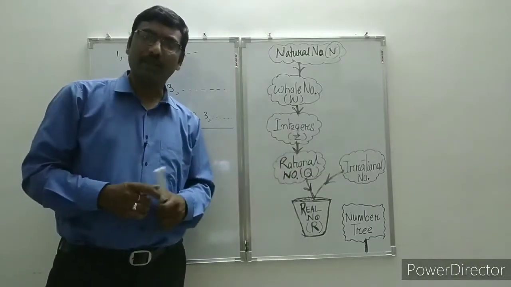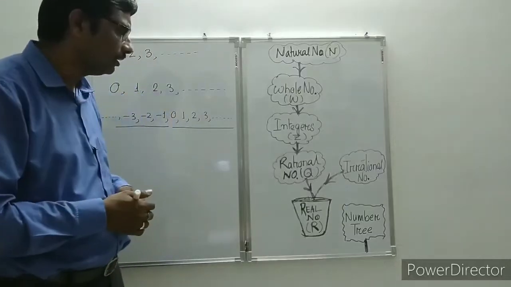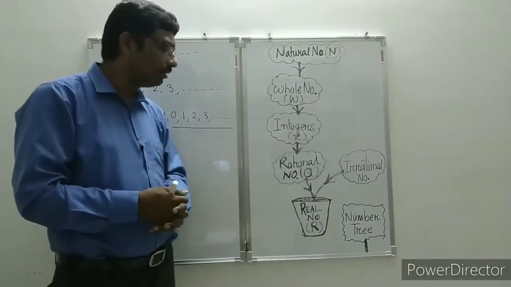Next comes rational number, very important for the class 9 and 10 level.